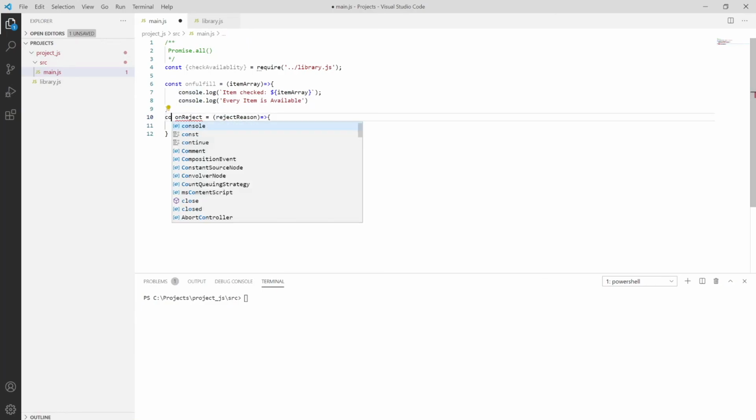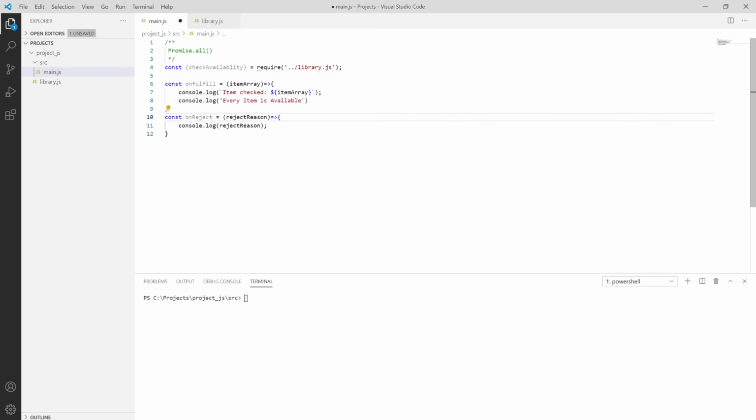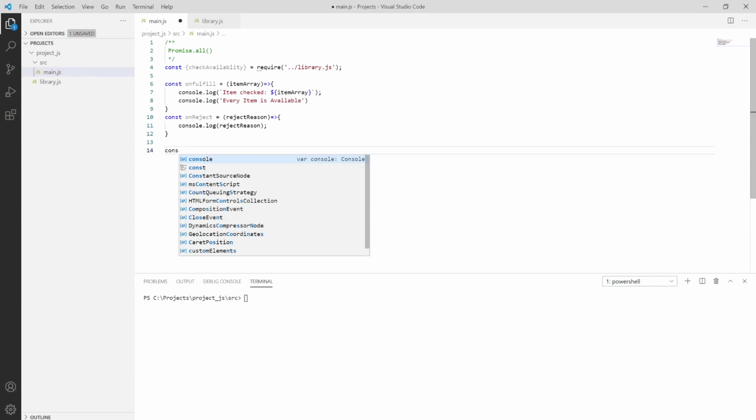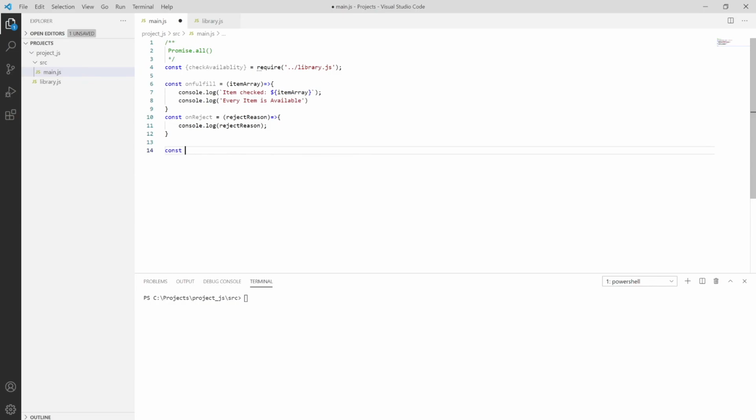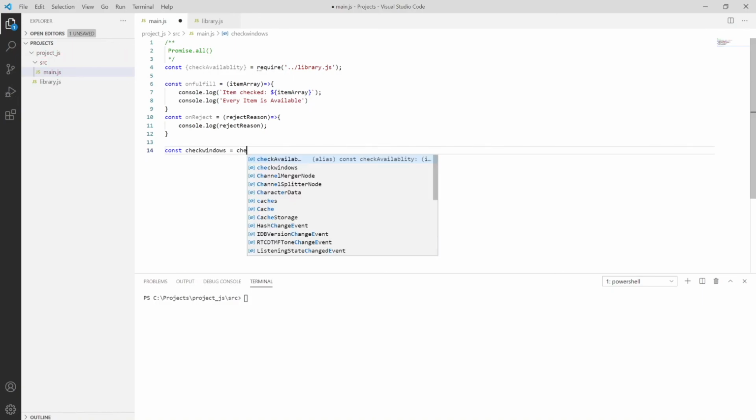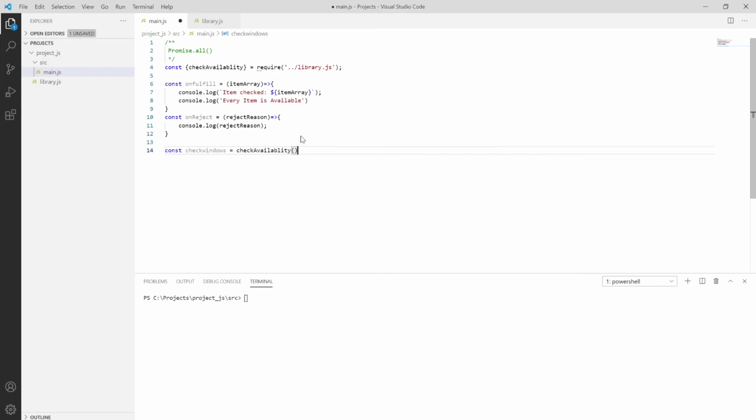Instead of console, it's const, and after that we are putting const, which is check, say MacBook or Windows, equal to checkAvailability of, say, Windows, and then add, say, whatever, like Chroma,